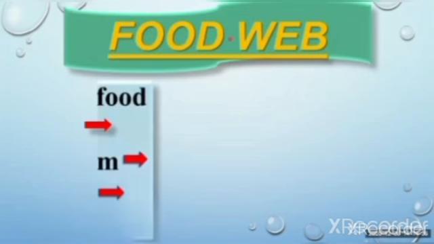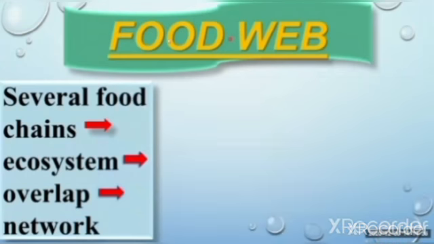How is this spider web formed? The spider web is formed by the different overlapping, or network, of threads. So the same in the case of the food web, it is formed again by a network or overlapping. But overlapping of what? It is formed by the overlapping of food chains. Several food chains of the ecosystem overlap, forming a network which we call the food web.